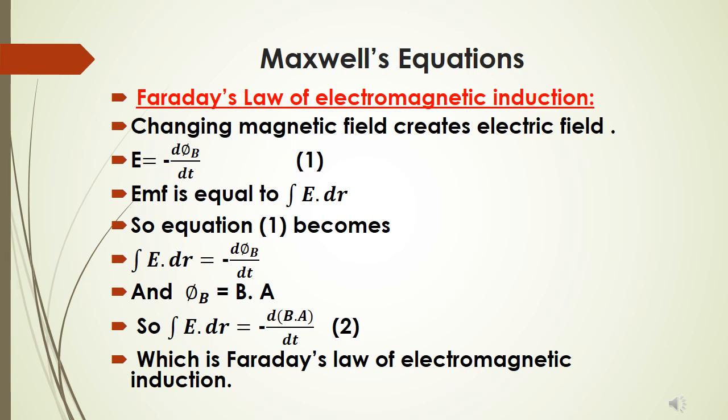We have seen that wherever there is a change in magnetic field, we always get an electric field. If the magnetic field changes, it creates an electric field. So this is the description of Faraday's law of electromagnetic induction: if the magnetic field changes, it creates an electric field.